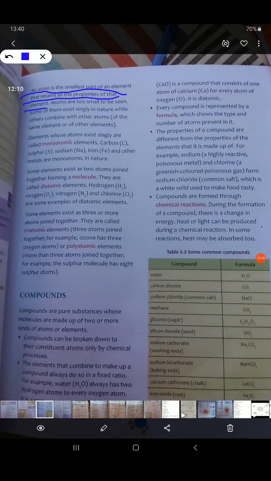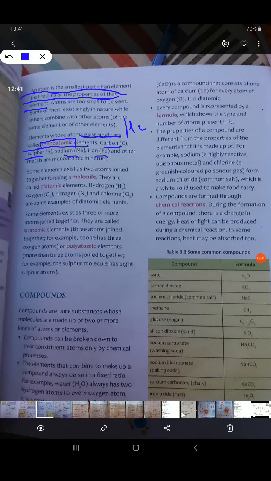Elements exist either in the form of a single atom, or maybe 2 atoms together, or maybe 3 atoms together, or maybe more than that. It depends upon whether they are reactive or not reactive. So some elements can exist singly. Their one atom can exist in nature, so they are called monoatomic, like your carbon, sulfur, sodium, iron, and all the noble gases.